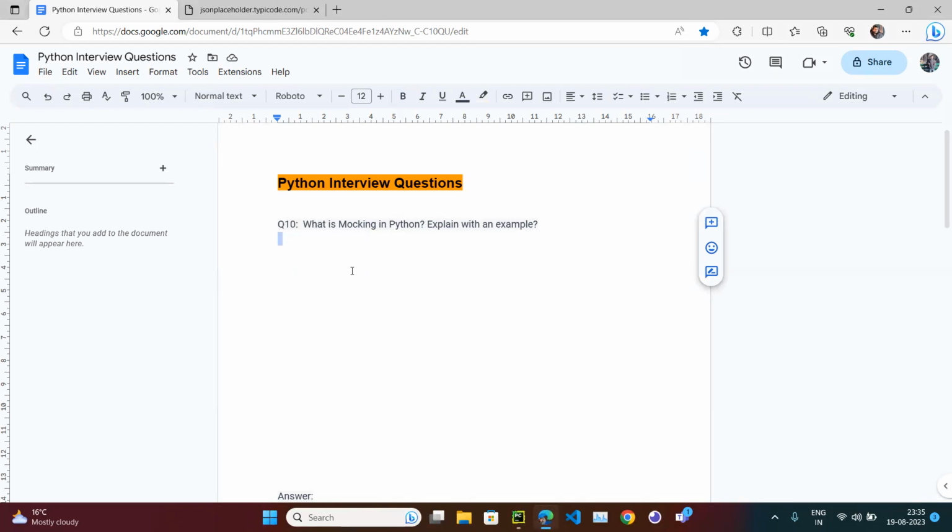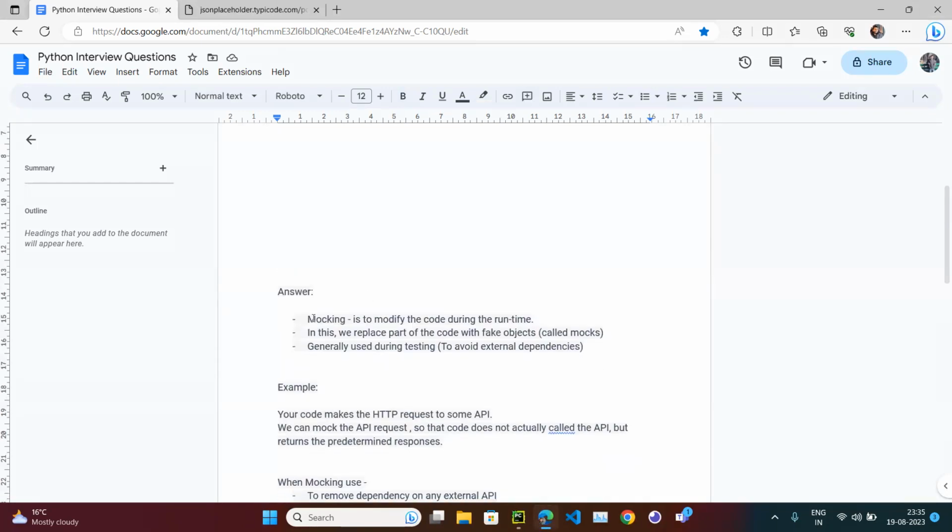So this is a very important interview question, and not just from the interview point of view, but from the day-to-day life point of view, if you are working on some project. So what is mocking? Mocking is to modify the code during the runtime. So I am saying mocking is to modify the code during the runtime.